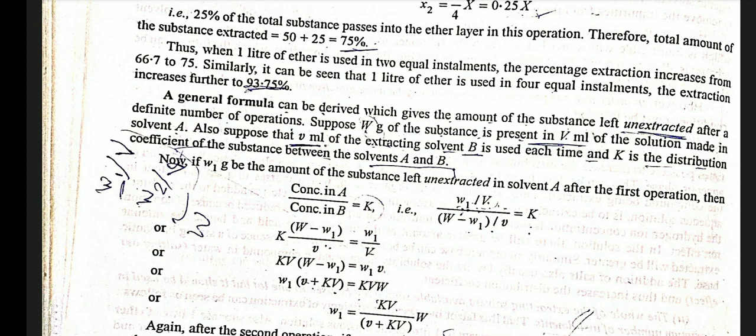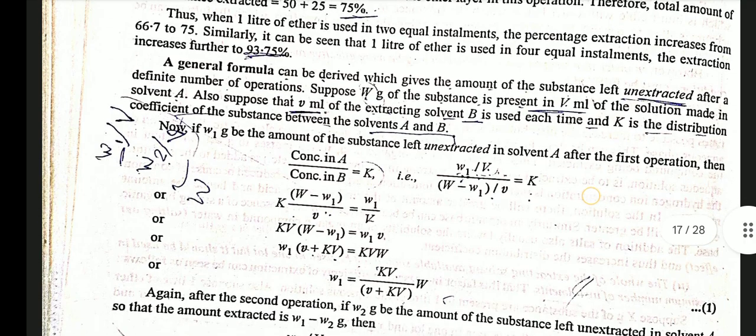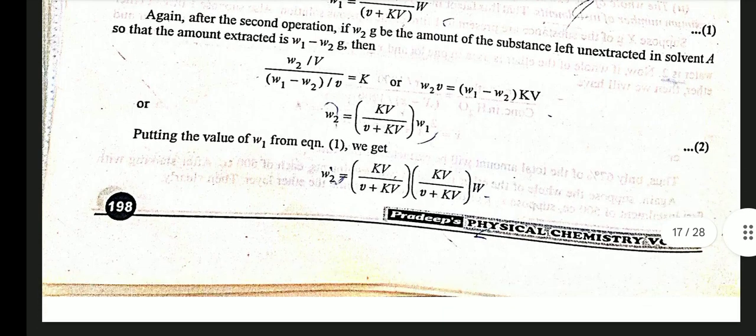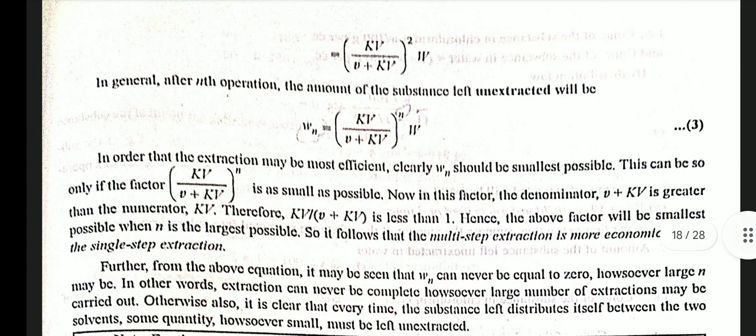Now if W1 gram be the amount of substance left unextracted in solvent A after the first operation, then concentration in A upon concentration in B is equal to K. Now solving this equation, we get the amount of substance left unextracted Wn is equal to W (KV upon V plus KV) to the power n.